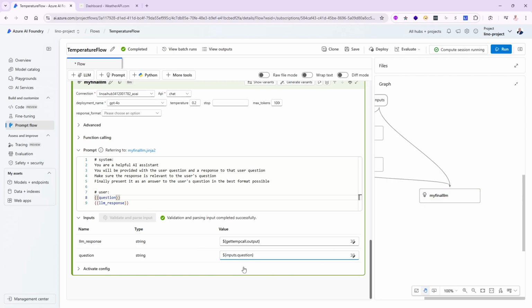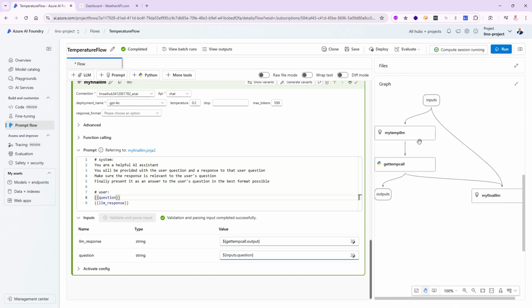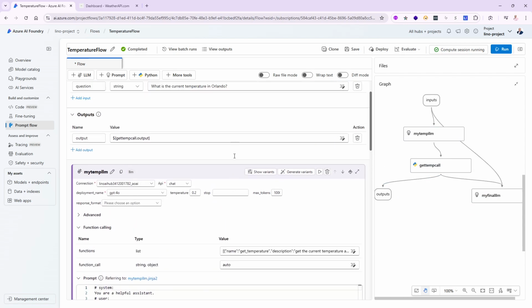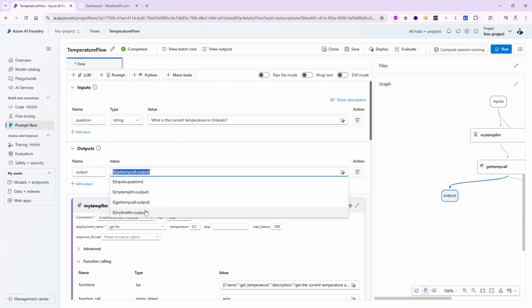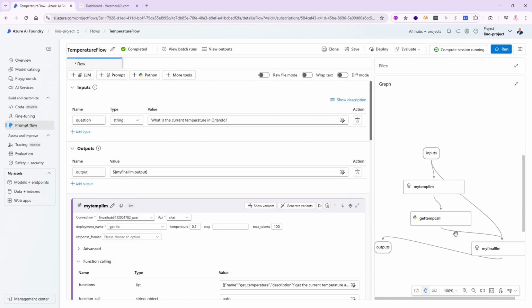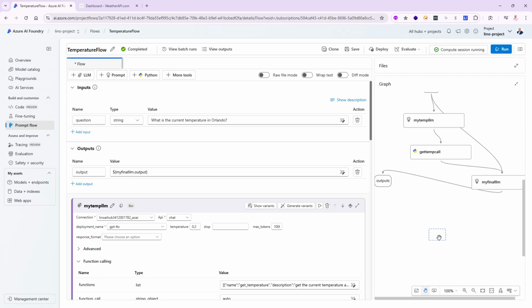So we would know what the question that was asked is and what we got back, and it should be able to make a decision if this is relevant or not, and it will be able to decide to give me the answer right away. Let me go back in here and make sure everything is correct. So the output will need to come out of the my final LLM, not from the get temp. So let's go back to output again, all the way to the top. And there is my final LLM. Put this down here, and now it looks good.